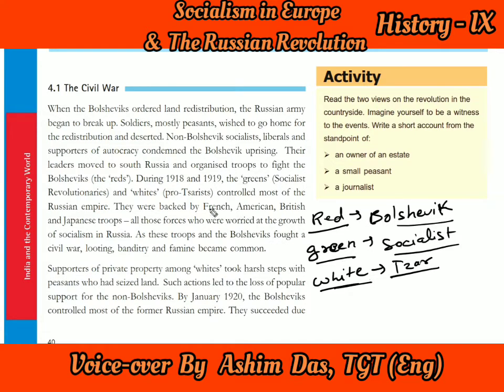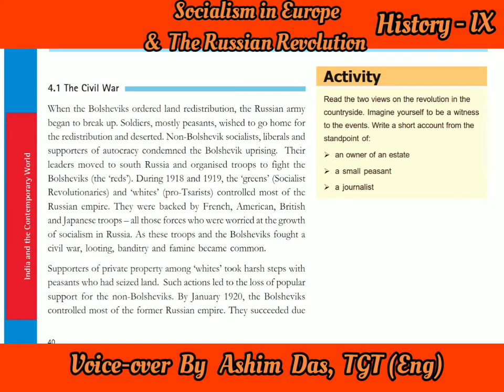Here you can find that these people, the Greens and the Whites, controlled most of the Russian empire at the time, and they were also backed or supported by the French and the American government and the British and the Japanese troops also. All these French, American, British and Japanese forces were worried at the growth of socialism in Russia, because when socialism grows, their countries might have to suffer.